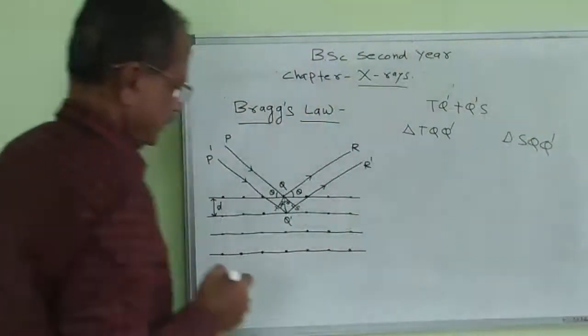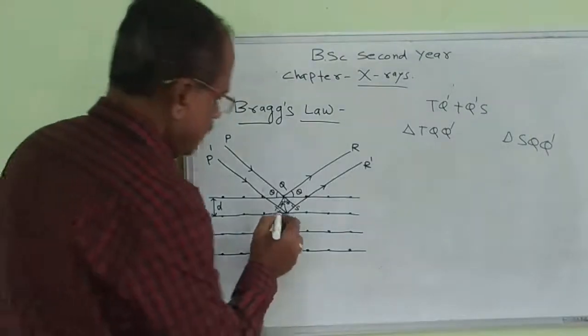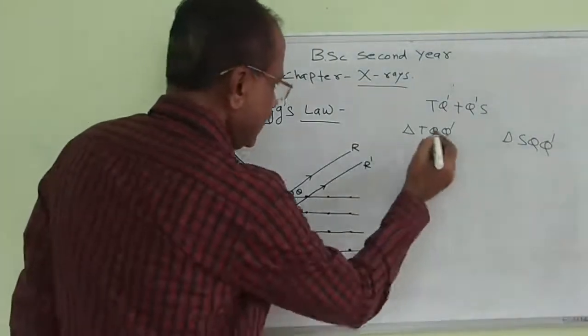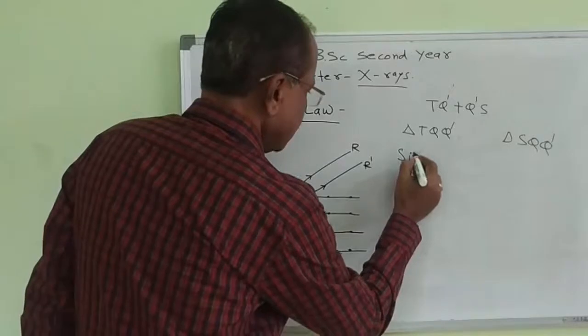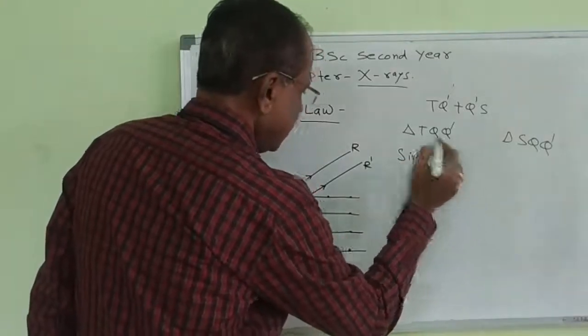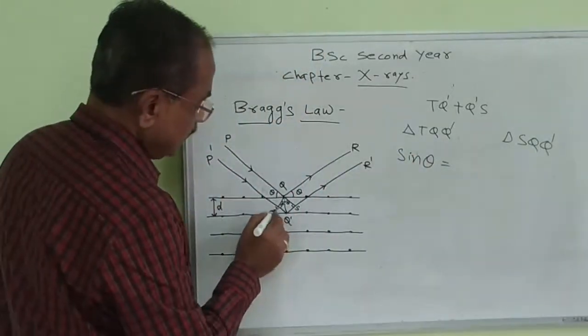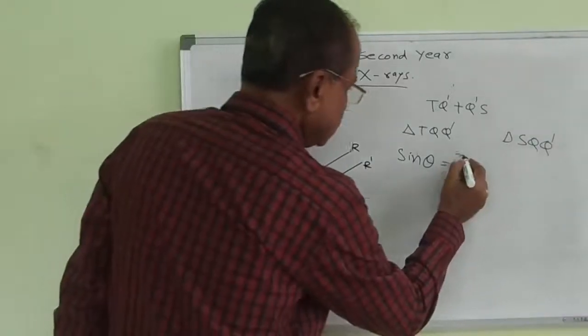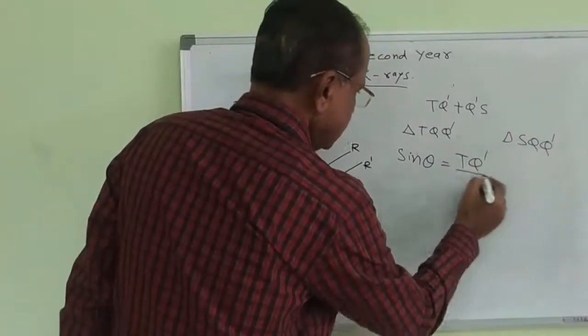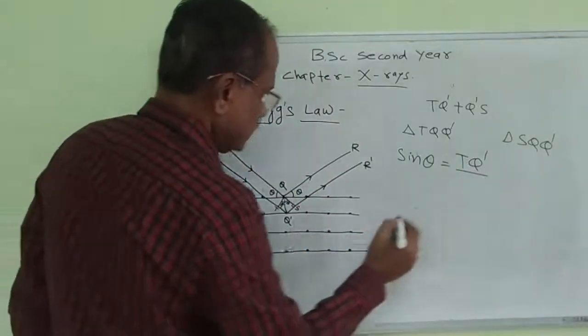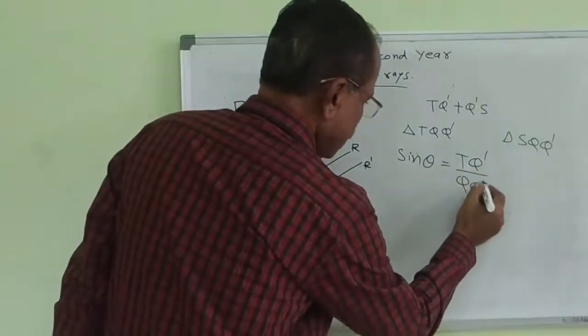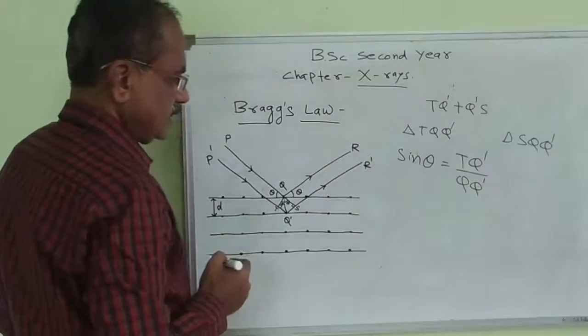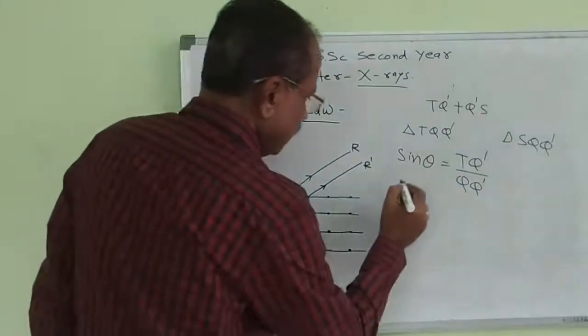From the triangle TQQ dash, we can calculate the sine of angle theta.